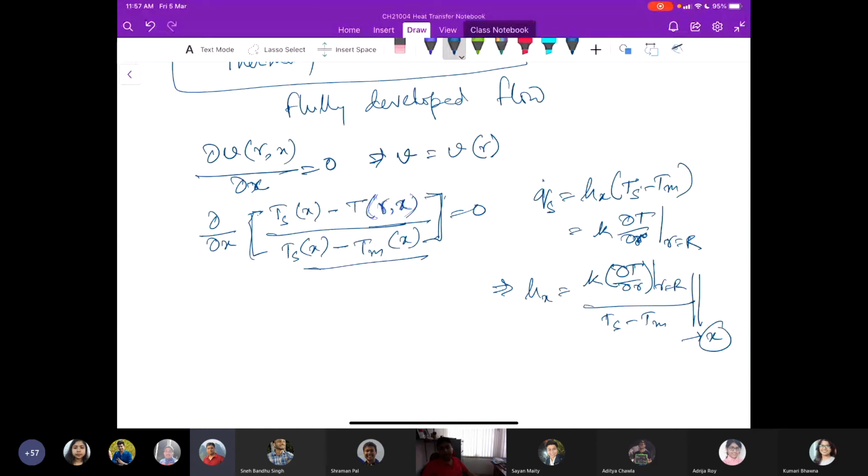But the temperature profile in the thermally fully developed region can vary in the direction of X. Is there any question?